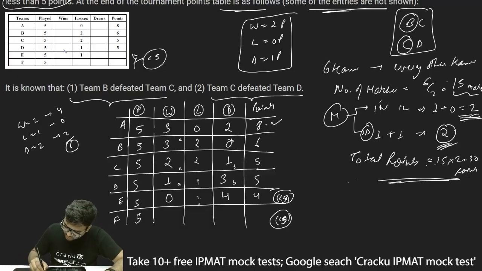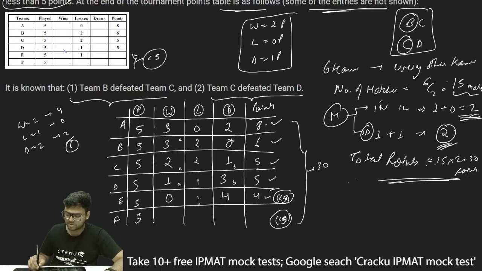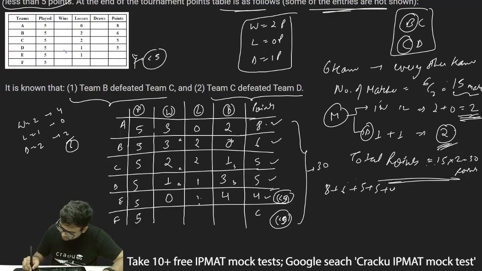Now, if this is 8 points, this is 6 points, this is 5 points, this is 5 points, this is 4 points, the sum of all these 6 values should be equal to 30 points. If I say this is C, so 8 plus 6 plus 5 plus 5 plus 4 plus C should be equal to 30. And this is 14, 10, 24, 28. So C should be equal to 2 points. The number of points F is getting is equal to 2 points.